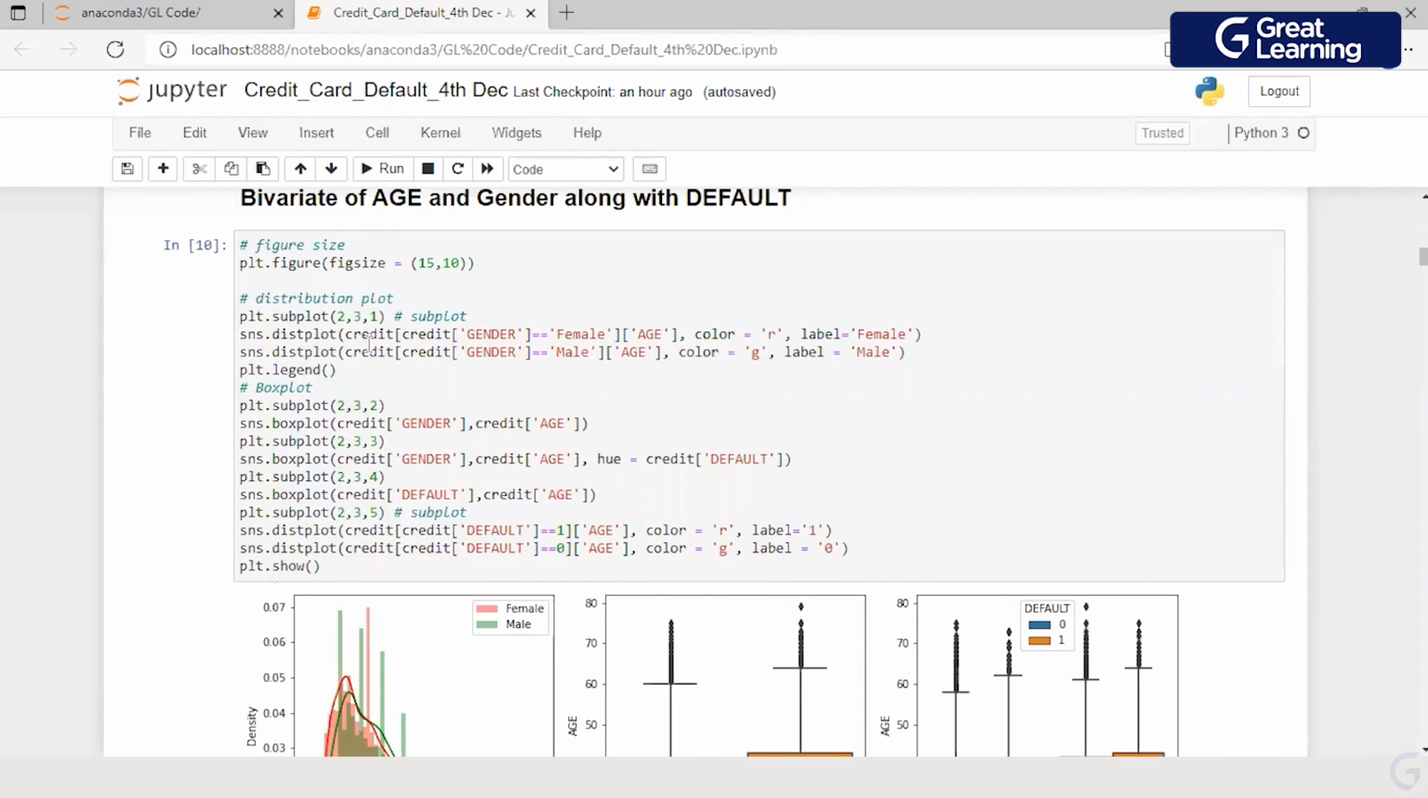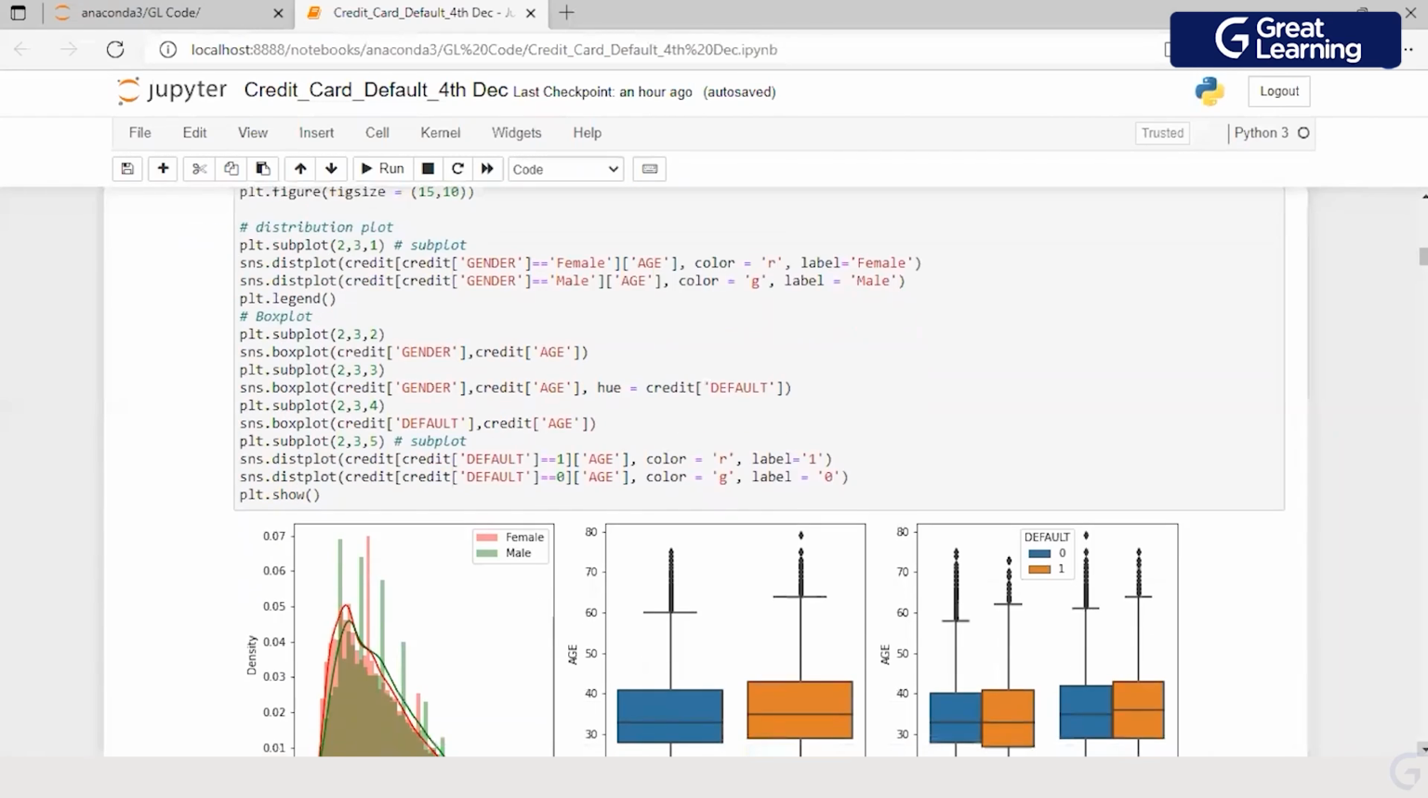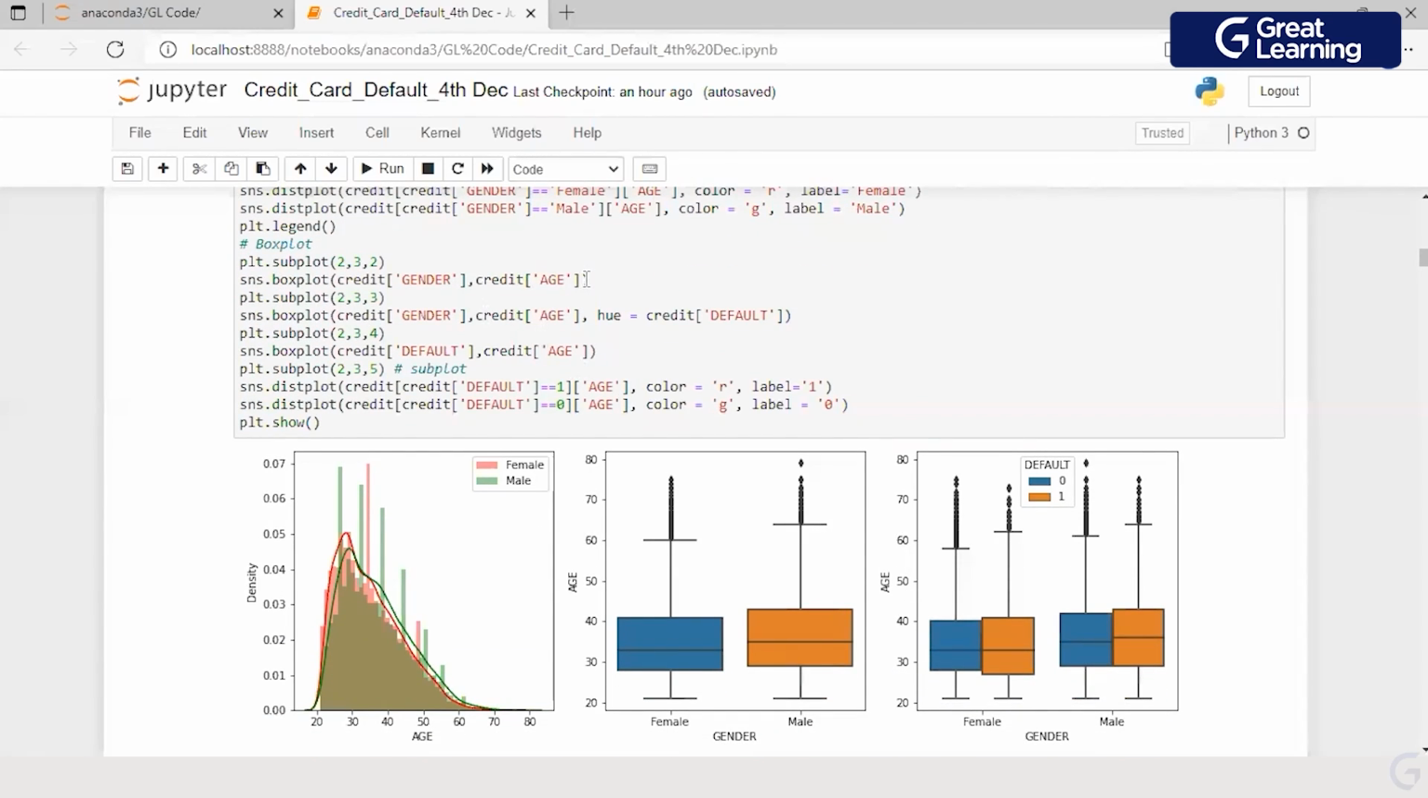So I am making a distribution plot for the group which is female and for the group which is male. I'm trying to superimpose them on each other so that I'm able to analyze that. Then I will look at how the distribution of age varies with respect to gender, which means I'm making a box plot with respect to age. Then I am putting a hue of default there so that I'm able to analyze that separately.